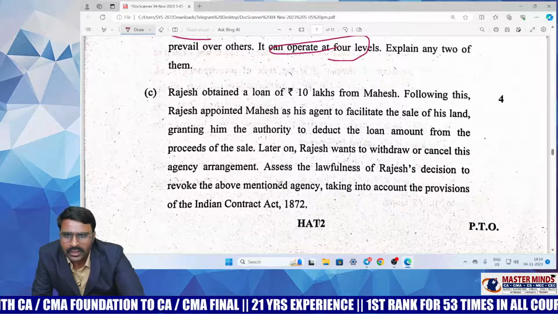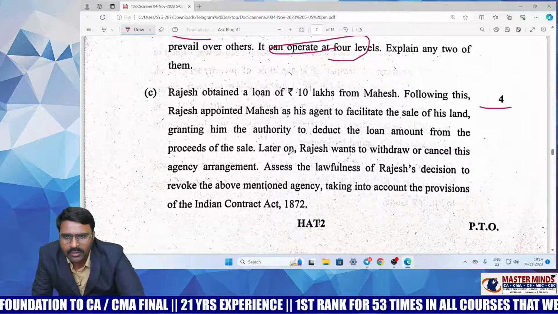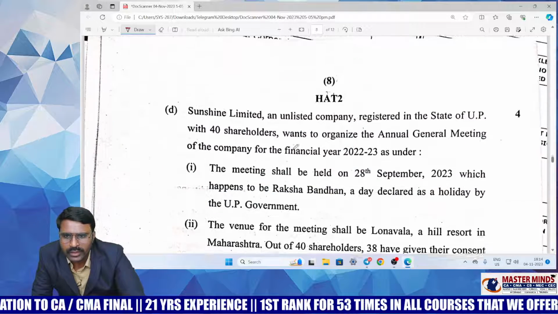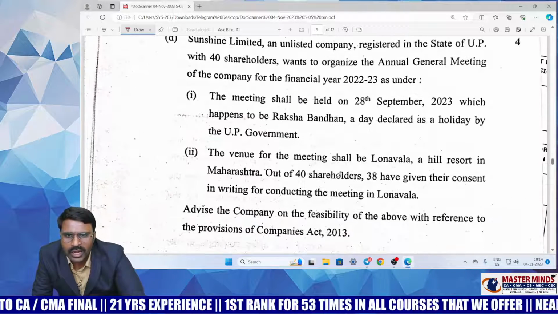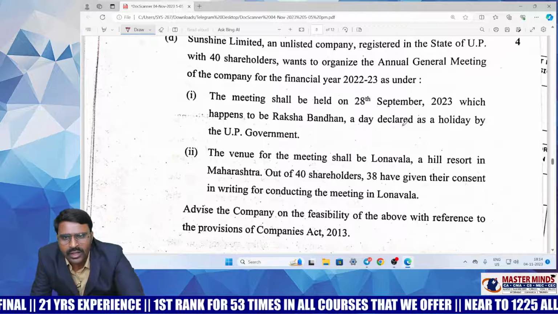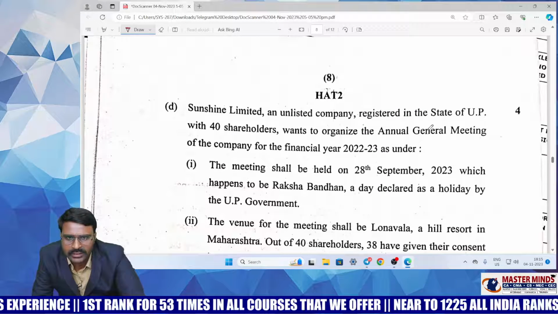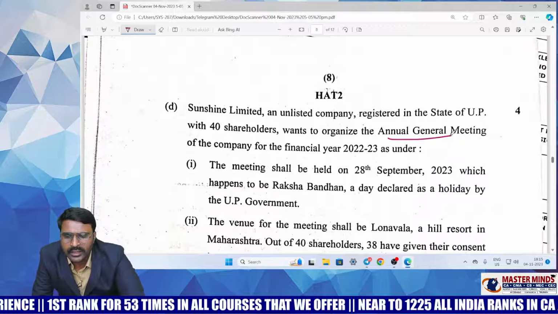Next, this is revocation of agency, irrevocable agency. This is also a landmark question, important topic. That is also a repeated previous exam question. And this is related to the General Clauses Act. If a particular day is declared as a holiday, you can file an application on the next day. Okay, sir, this is related to conducting AGM. Yes, it is conducting AGM.